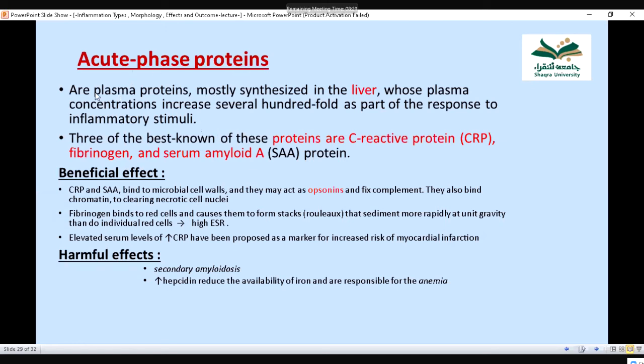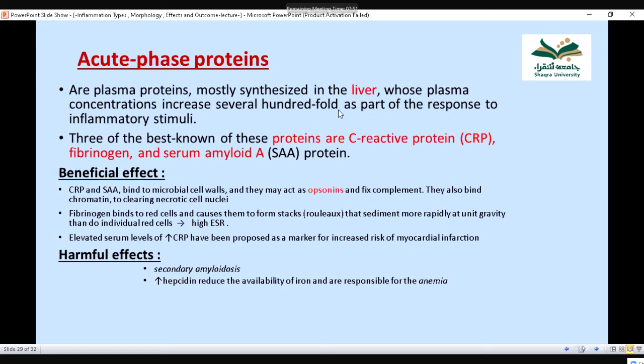Now, acute phase proteins are plasma proteins, those proteins that are secreted in inflammation. They are mostly synthesized in the liver, and their plasma concentration increases several hundredfold as part of the inflammatory stimulus. For example, acute phase proteins include C-reactive protein, CRP. Its level is high in acute inflammation, and it is secreted from the liver.